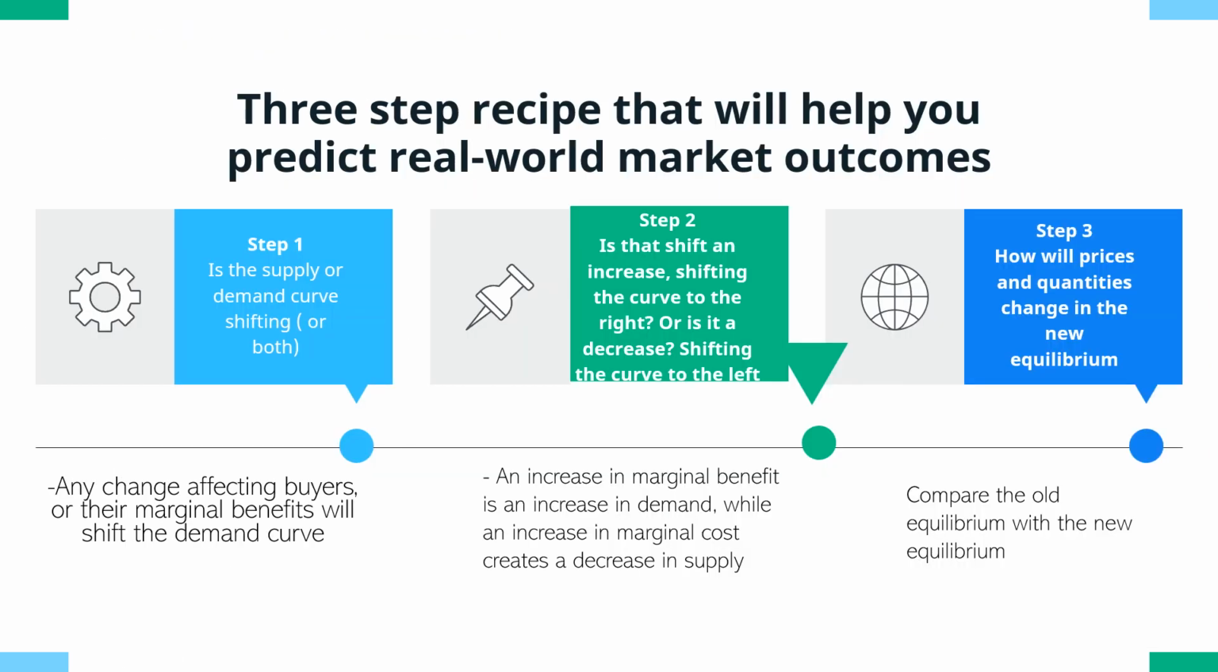A 3-step recipe that will help you predict real-world market outcomes. Step 1. Is the supply or demand curve shifting or both? Any change affecting buyers or their marginal benefits will shift the demand curve. Step 2. Is that shift an increase, shifting the curve to the right, or is it a decrease, shifting the curve to the left? An increase in marginal benefit is an increase in demand, while an increase in marginal costs creates a decrease in supply.